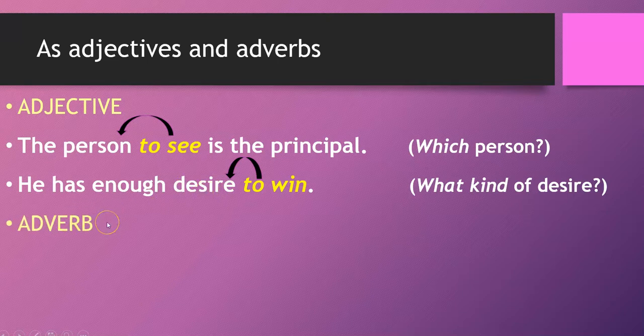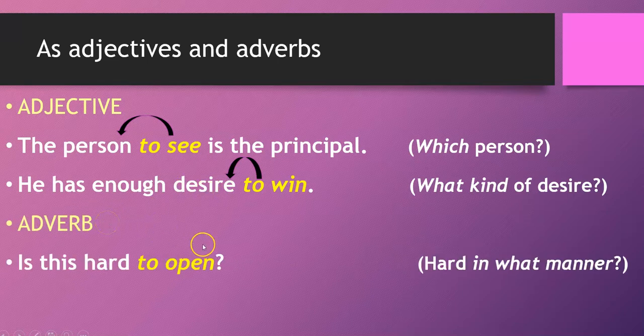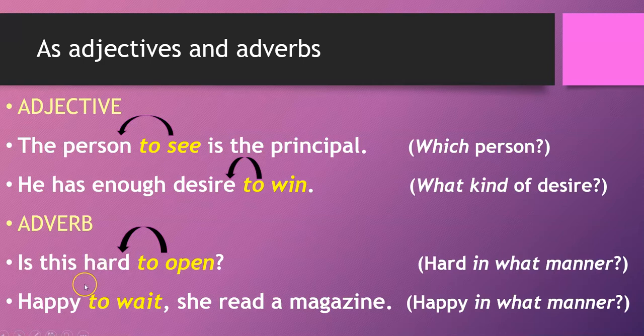And when it's acting as an adverb, it's going to answer the same kinds of questions an adverb does. So is this hard to open? To open here is acting as an adverb, modifying hard. Hard would be an adjective in this case. And it's telling us in what manner is it hard, or in what way is it hard?